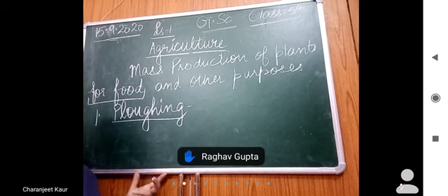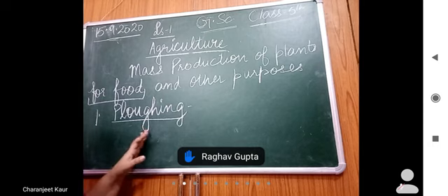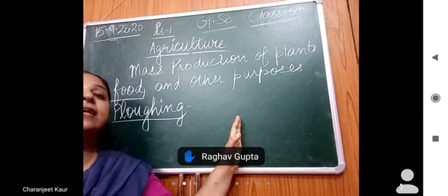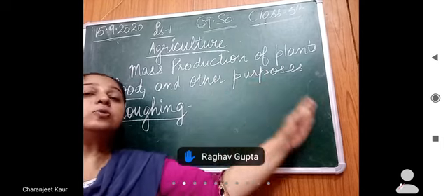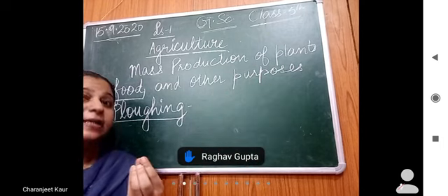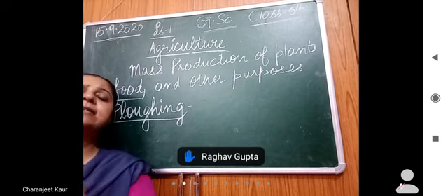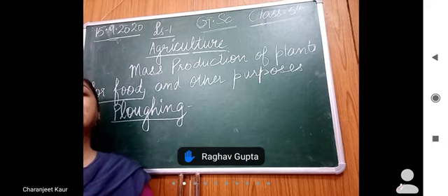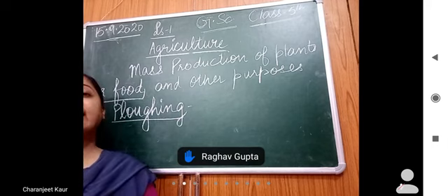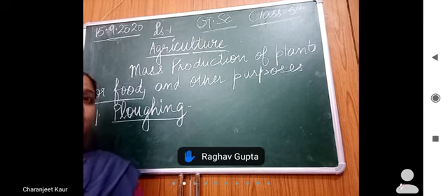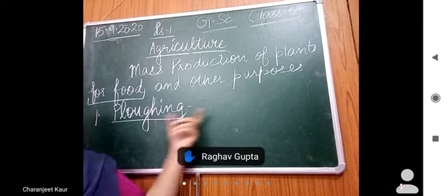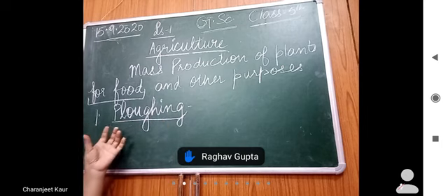Beta, plowing is loosening the soil, right? Soil को ढीला करना, जिसको हम हल जोतना भी बोलते हैं, right? This is plowing. So the function of plowing is it helps to loosen the soil. Soil is made soft and loosened, right? Soil is turned upside down and it helps the soil to breathe. Air is allowed to enter, right?